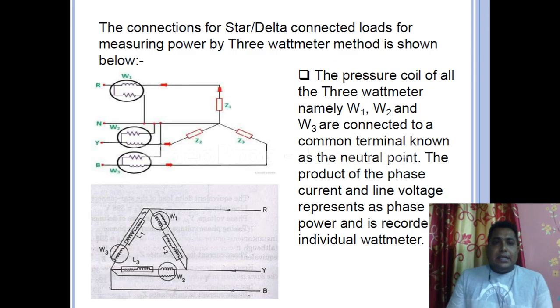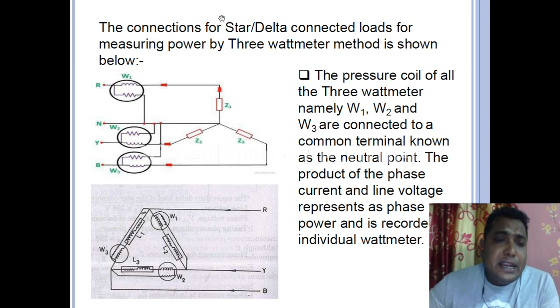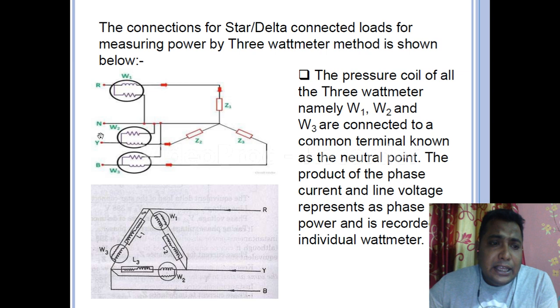Yes, this is the connection for star and delta connected loads for measuring power by the 3 wattmeter method, shown below. Here, the above diagram represents a star circuit and the below diagram represents a delta circuit. For your better understanding, follow my pointer. Say there are three phases R, Y and B. This is R, this is Y and this is B. In each phase we have a wattmeter. With R phase there is wattmeter 1, with Y phase there is wattmeter 2, and with B phase we have wattmeter 3.